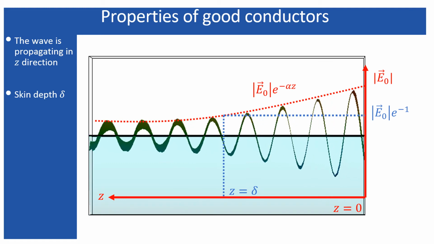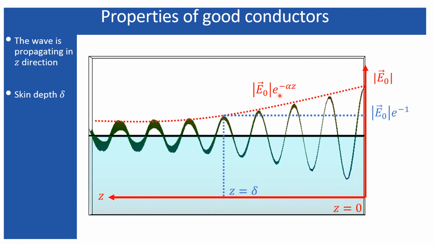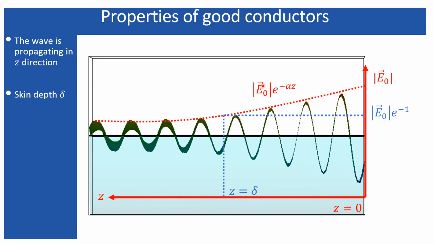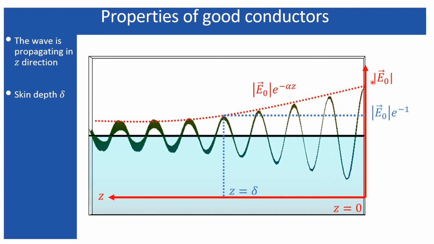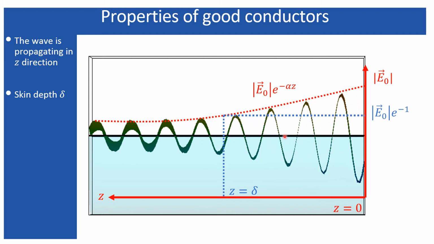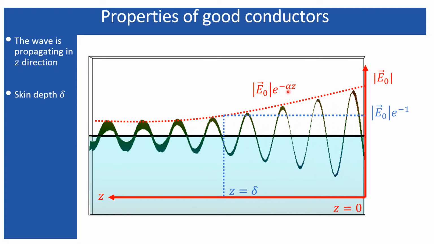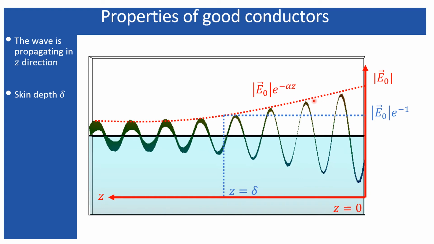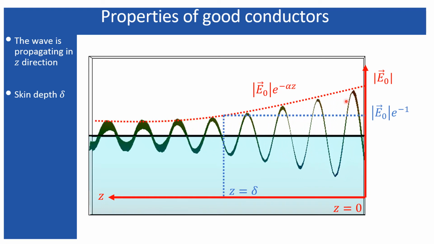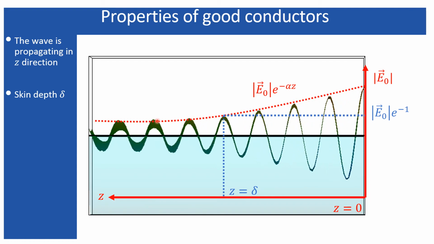From our previous discussion, we have seen that loss appears in our wave equation through this exponential factor, and at z equals 0, this represents the initial magnitude, as I have represented over here. And as the wave propagates through this lossy medium, the initial amplitude gets reduced due to this exponential factor, and that is why this reduction of the electromagnetic wave, as I have represented in this animation, also follows an exponential curve as an envelope.